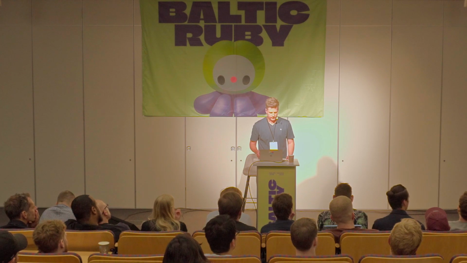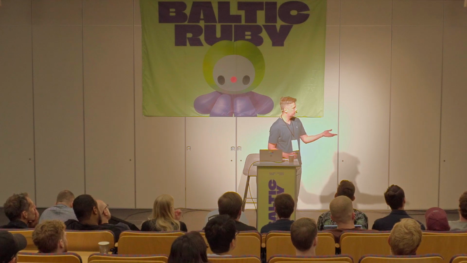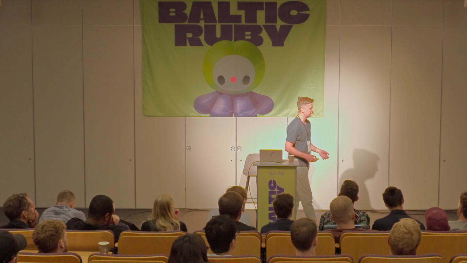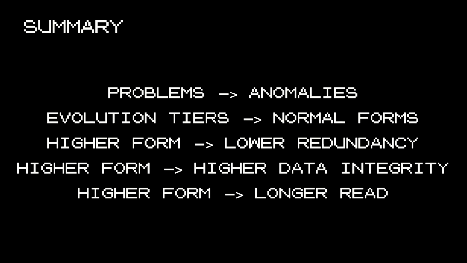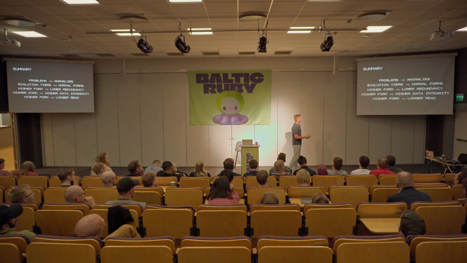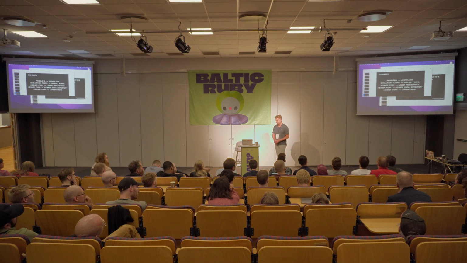And the thing to remember is the higher the form, the lower the redundancy, so we have less redundant data. The higher the form, the higher the data integrity, so it's harder to break something, because you have to, I don't know, rename a Pokemon just in one place, not all across the table. And the higher the form, the longer the read time is. So that's like the cost of it. That's pretty much it for part 1.